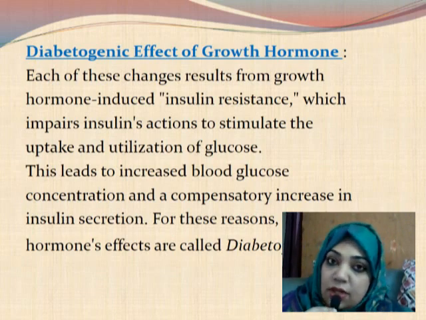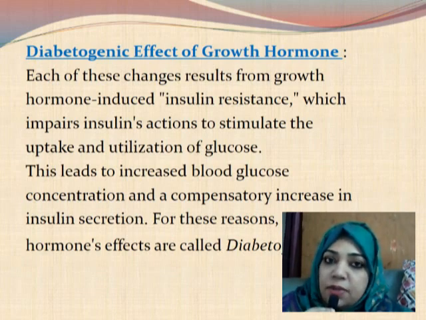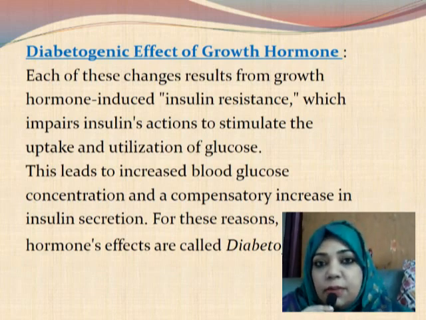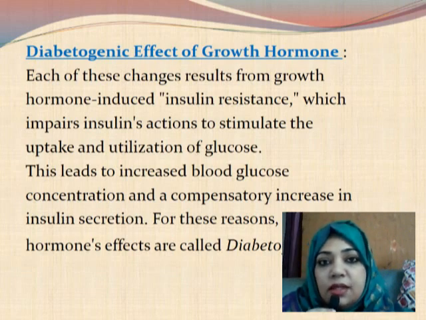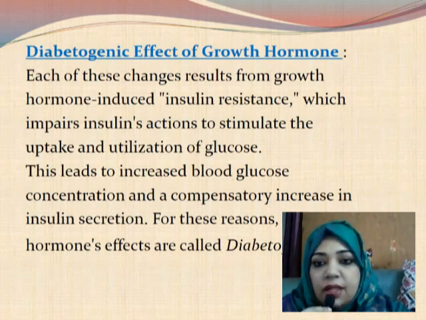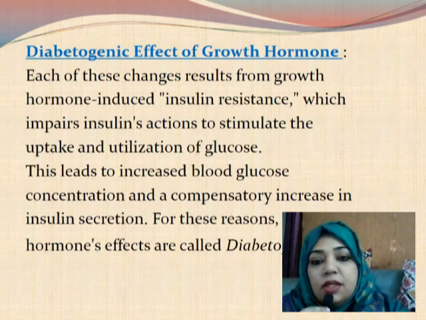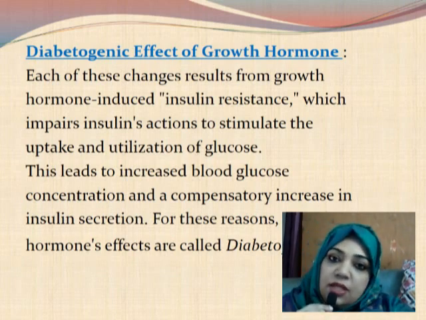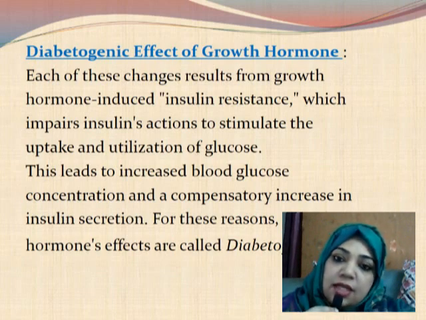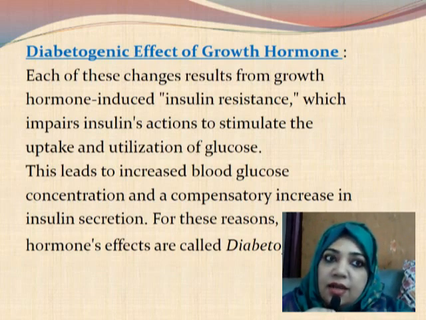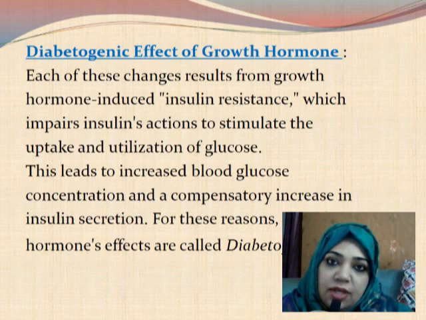So when there is insulin resistance, that means insulin cannot act on the cell, the cells cannot uptake the glucose. So ultimately the end result is increased blood glucose level, and there is also a compensatory increase in insulin secretion. So more insulin is secreted, so it is like a kind of vicious cycle, we can say.